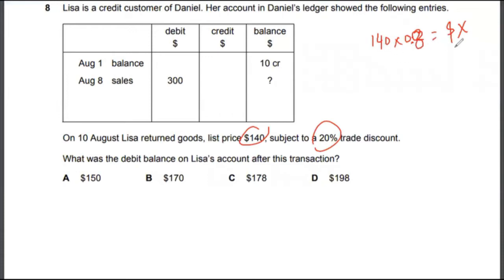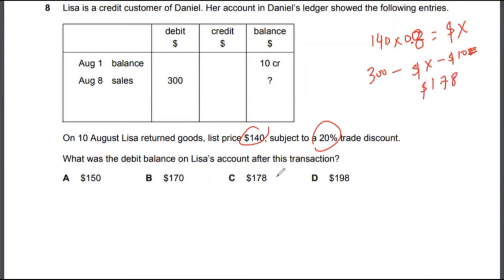So 140 times 0.8, that will give you a dollar number, right? So now you need to deduct this dollar number and also minus $10. That will actually give you a balance. Now that balance would come to, as if I do, okay, so that should be $178.